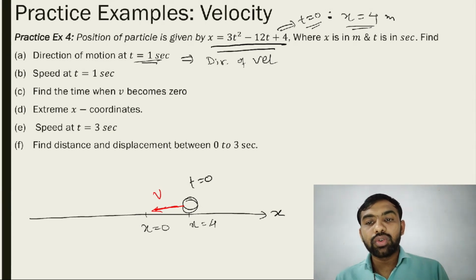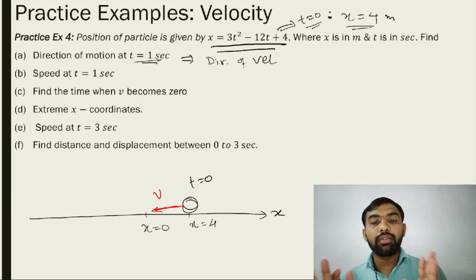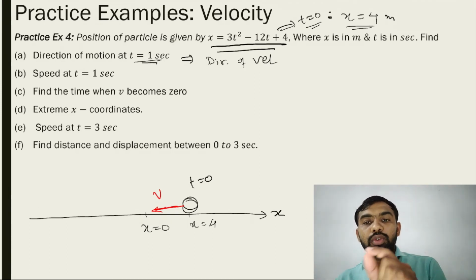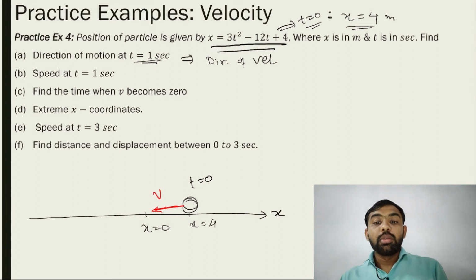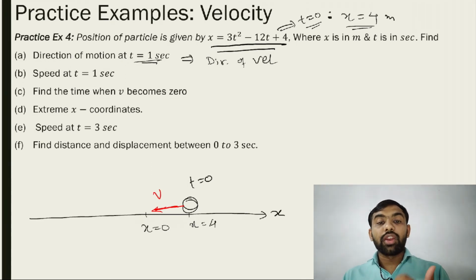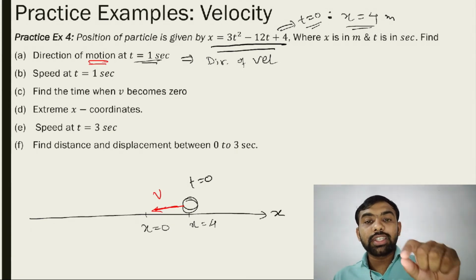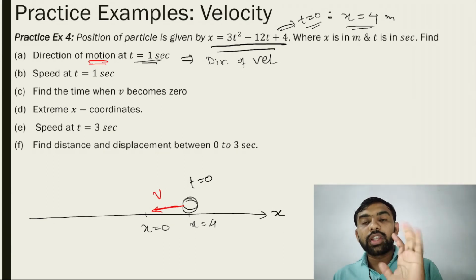At t is equal to 1 second, if you want to find where it is, then put the value t is equal to 1 in the equation of x, and you get the answer. But right now that is the condition. Direction of motion means where the object is going, so the direction of velocity is the direction of motion. The direction of velocity is your direction of motion.